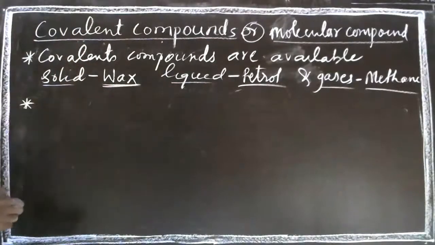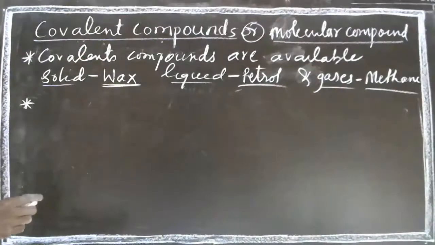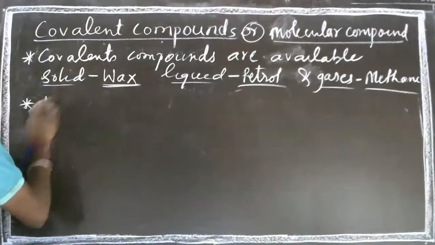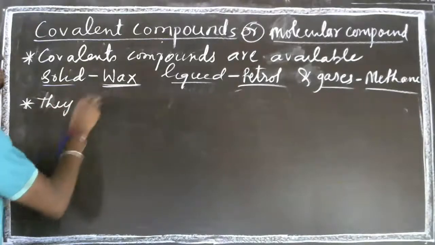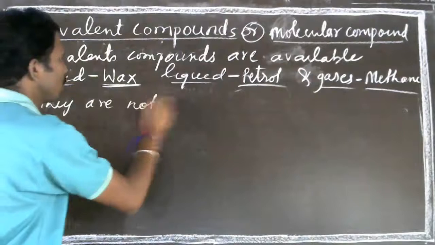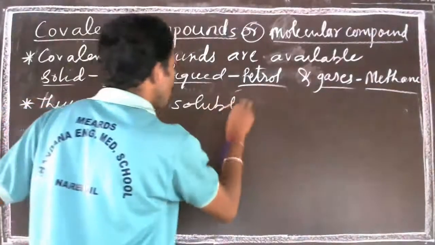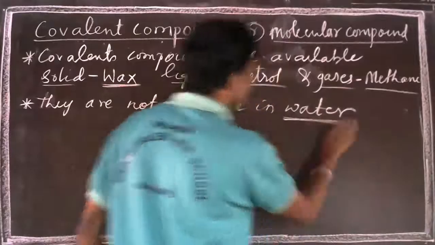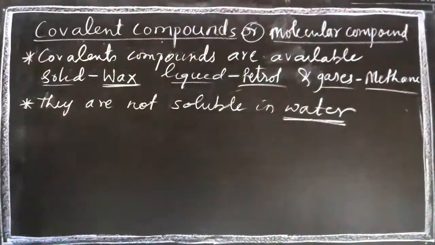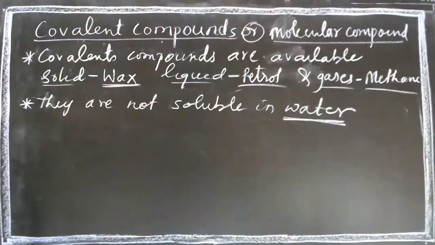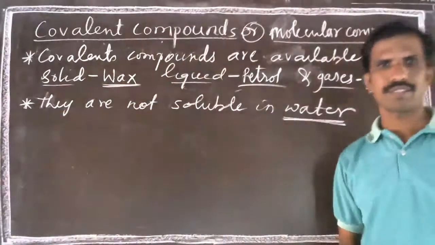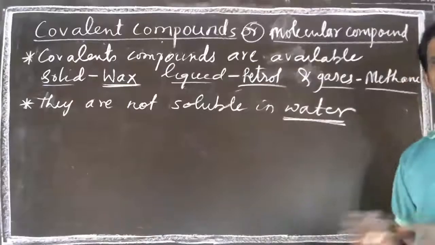The next property: they are not soluble in water. Understood? They are not usually soluble, which means they do not dissolve. Ions are not formed.